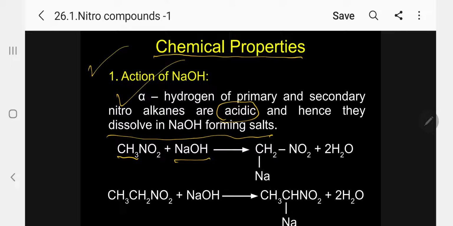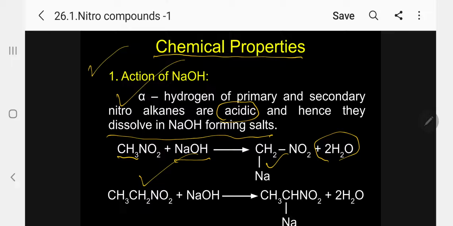So when you treat with sodium hydroxide, H is replaced by Na, so we get the corresponding sodium salt of the nitroalkane. Kindly follow. Nitromethane, the sodium-substituted product, and water are formed.